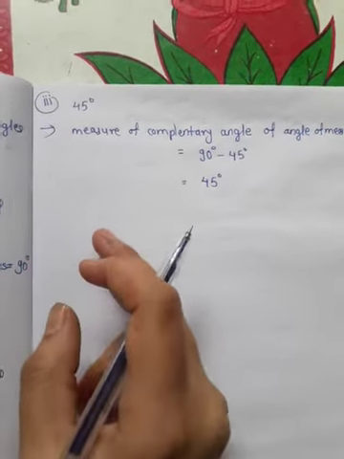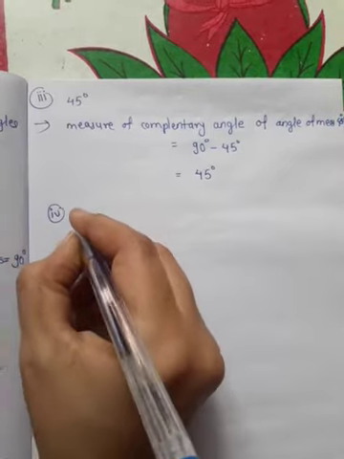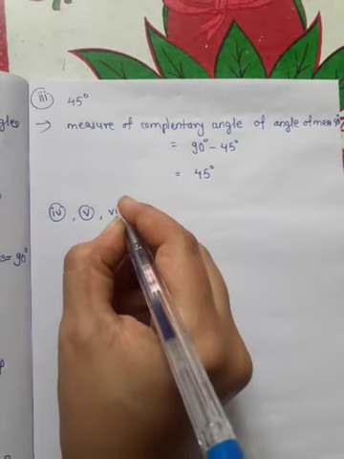Like this you can solve example numbers 4, 5 and 6.